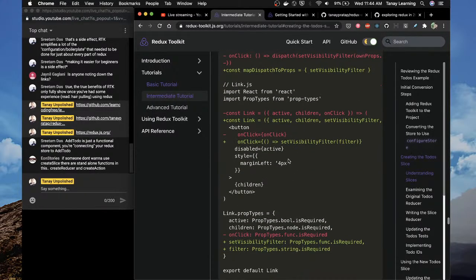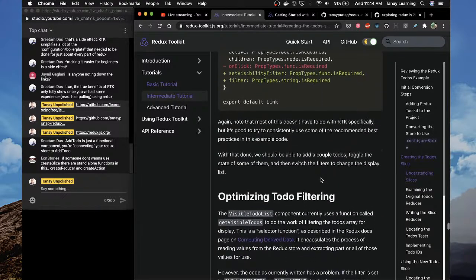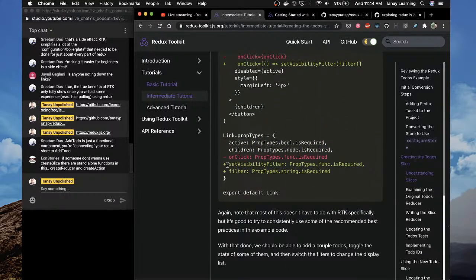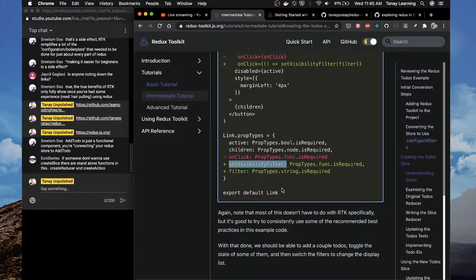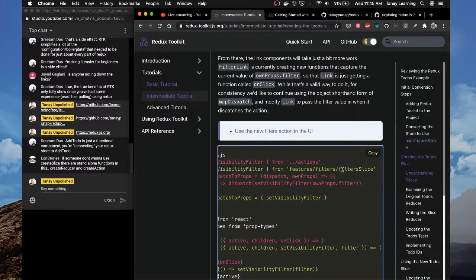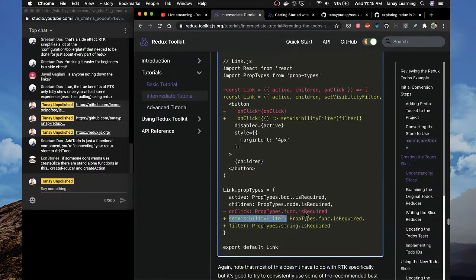Use the new filter actions in the UI. Okay, on click, set visibility filter with filter, link dot prop types. So now you are getting this set visibility filter, which is an action from features filters filter slice, and you're getting it as a prop.